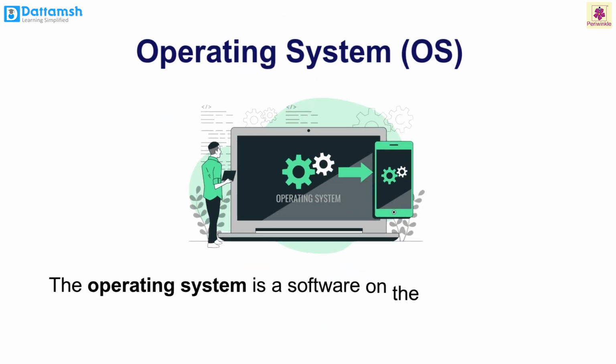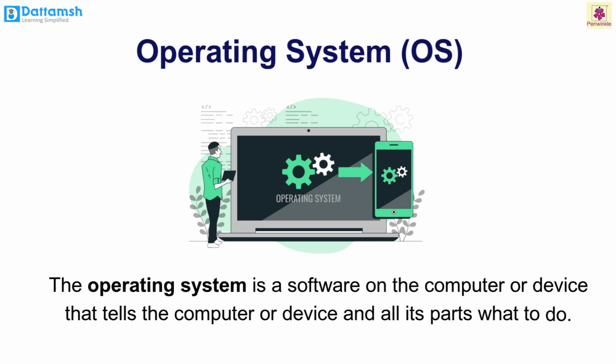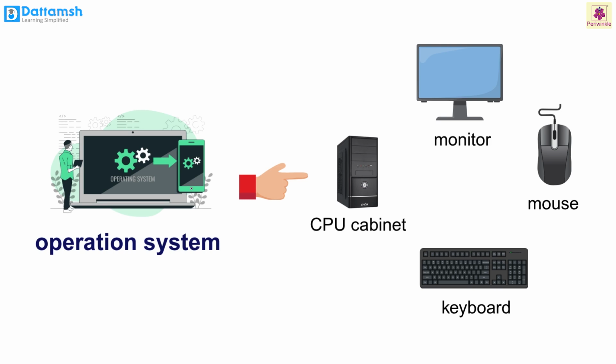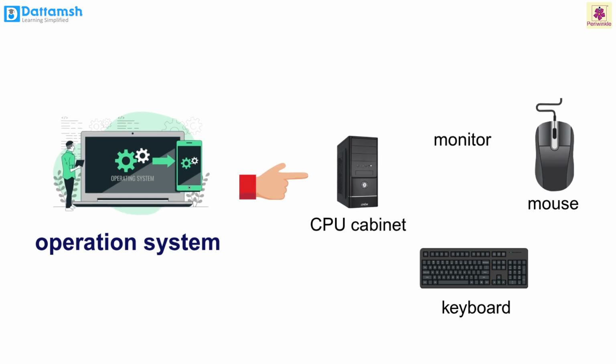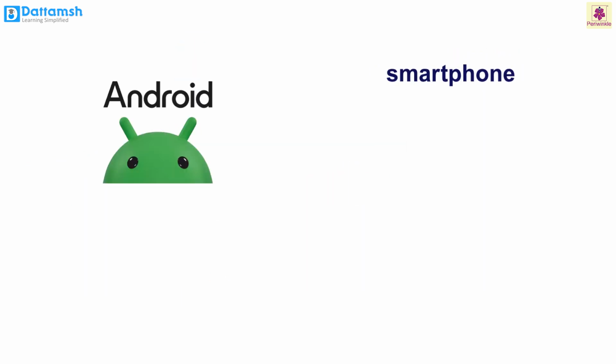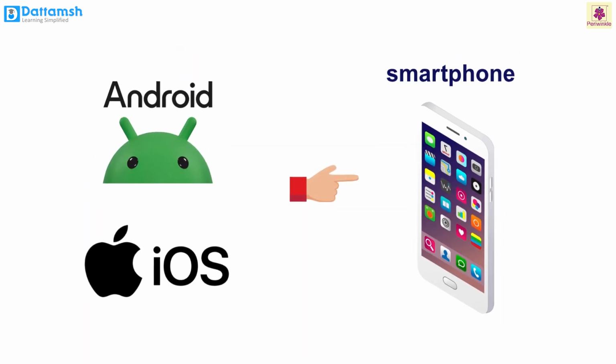The operating system is a software on the computer or a device that tells the computer or a device and all its parts what to do. It makes sure all the parts work together smoothly. For example, Microsoft Windows, Mac OS, and Linux are some of the most popular operating systems used in computers. Android and iOS are operating systems used in smartphones and other handheld devices.